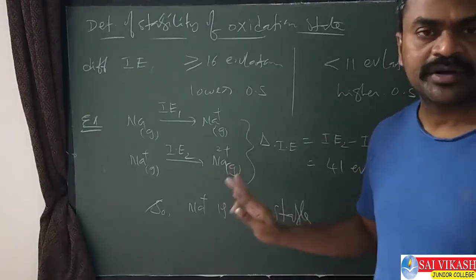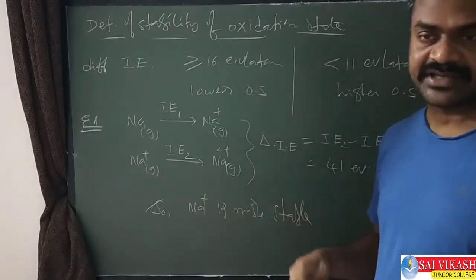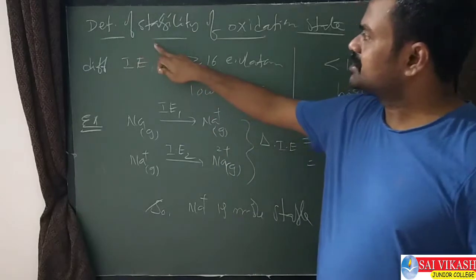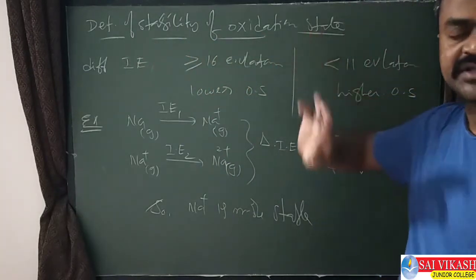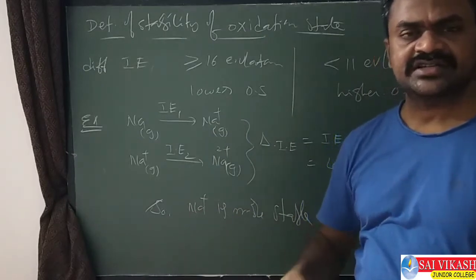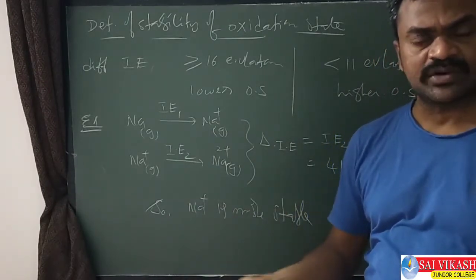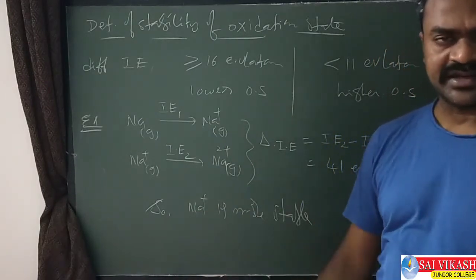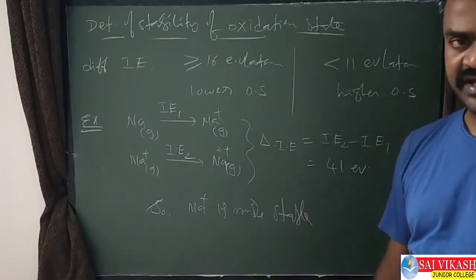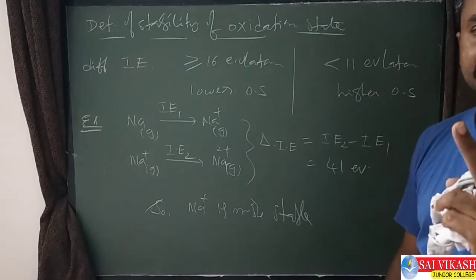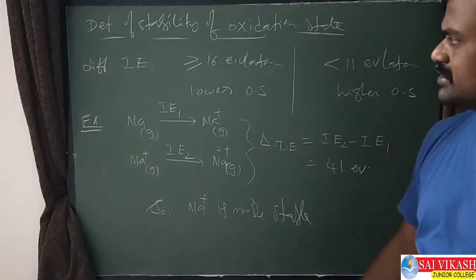Another important model question and concept is determination of stability of oxidation states. They will give some oxidation states and ask which one is more stable, which one is less stable. We can decide based on ionization enthalpy values only. But I want to share two points.